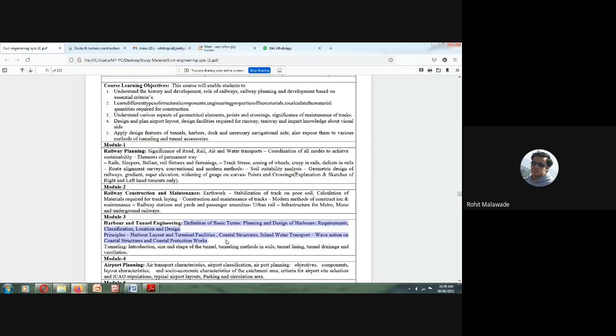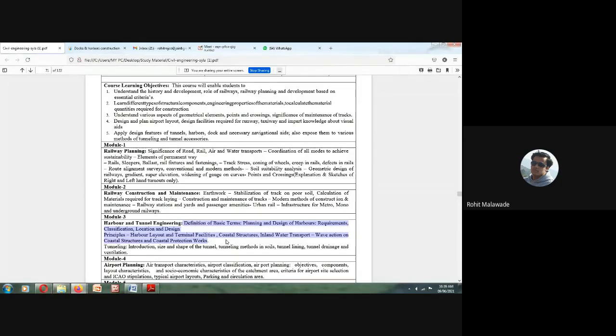Then we will also see how the harbor layout is made, what facilities we are going to provide in the harbors, and what different coastal structures we are going to have in the harbor.